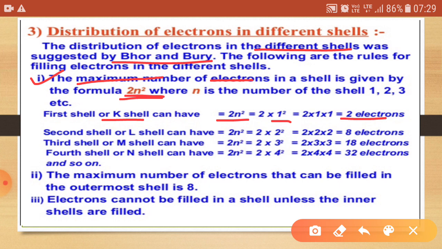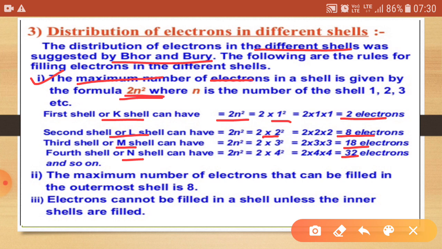For the second shell, that is L, n is equal to 2, and after putting that, the electrons become 8. Similarly, we can calculate it for the M and the N shells, and that will become 18 and 32 electrons respectively.